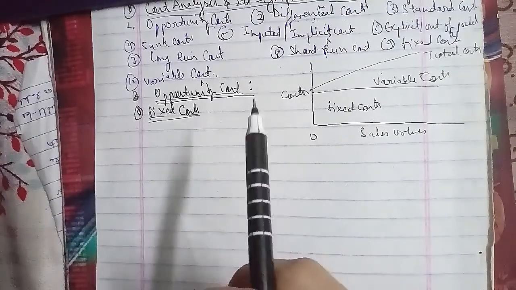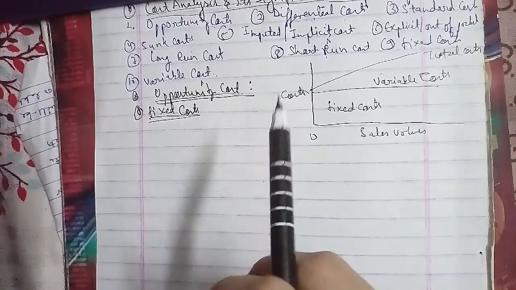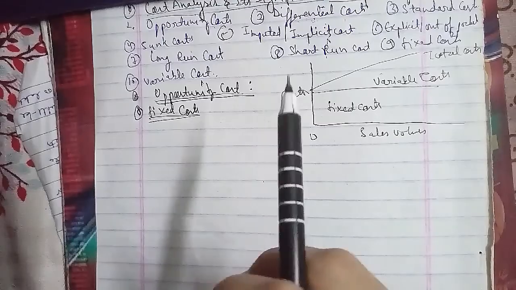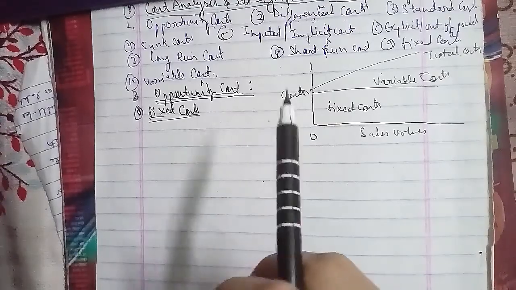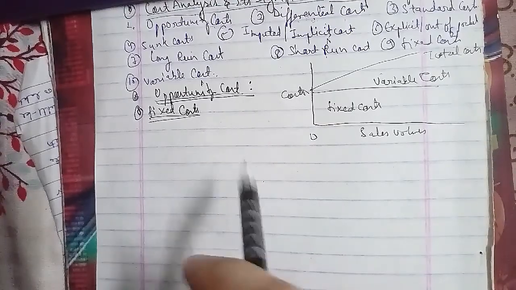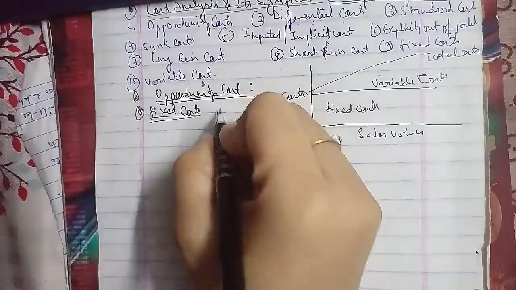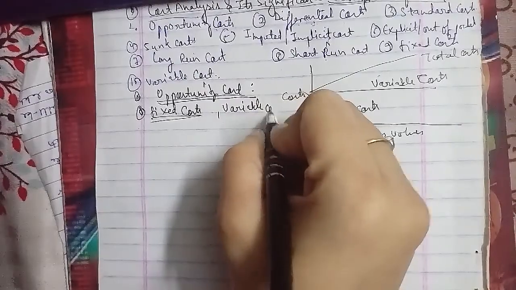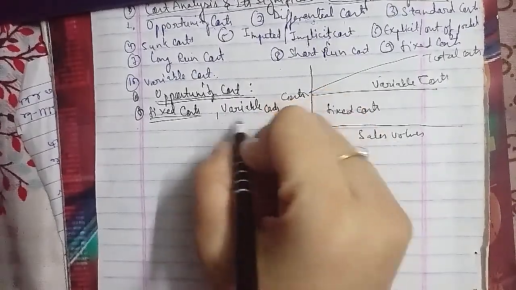The other we have is your variable cost. Variable cost refers to the cost which varies with the volume of production, and the variable cost exists only when there is production.